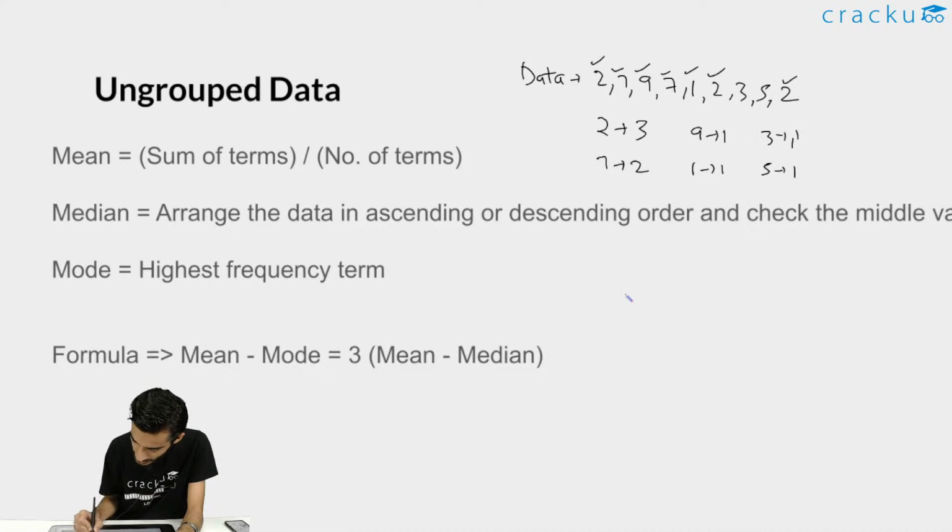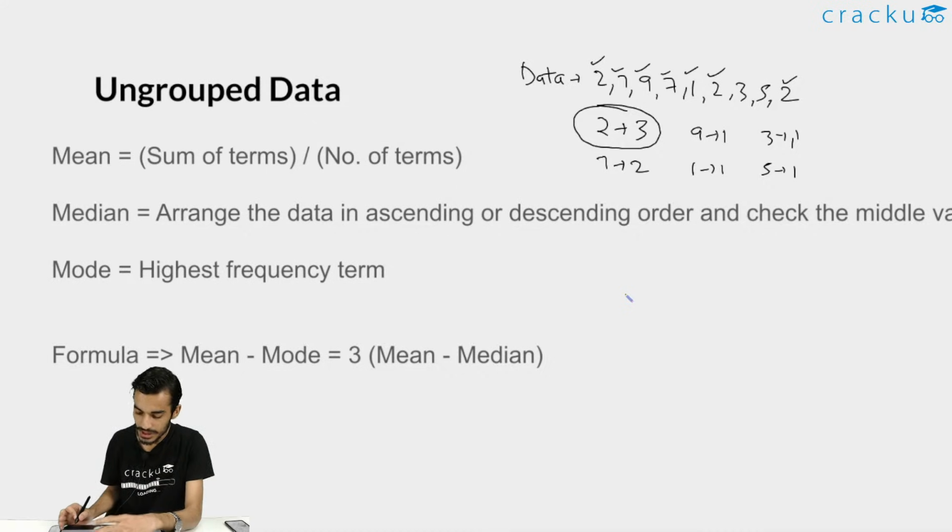So it is pretty much clear that the value 2 is repeating 3 times, so this is the term that has the highest frequency. So the mode for this particular data will be 2. Likewise, you can calculate for all the ungrouped data. But one more important thing is that you can ask again, okay, what if 7 also came thrice? Let's say this was the condition, then 7 is also occurring thrice. So for this particular data, you will say that mode is 2 as well as 7. If there are two values and both are occurring the same number of times and the maximum number of times, then both will be mode. Okay, I hope this should also be clear with this example.